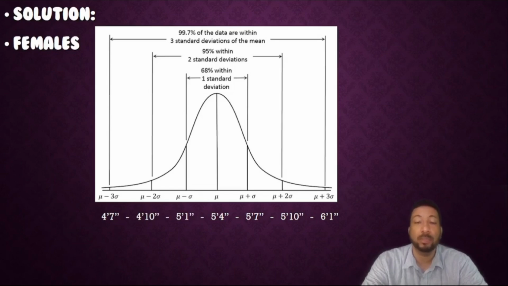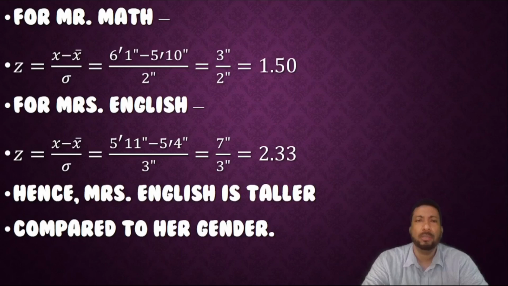Their average was 5 feet 4 inches and their standard deviation was 3 inches. So we add 3 inches to that 5 feet 4 inches, we get 5 feet 7 inches, then 5 feet 10 inches, and finally 6 feet 1 inch, 3 standard deviations above. Below, we subtract 3 inches each time, so we get 5 feet 1 inch, 4 feet 10 inches, and 4 feet 7 inches. So, finally, we are told that Mr.